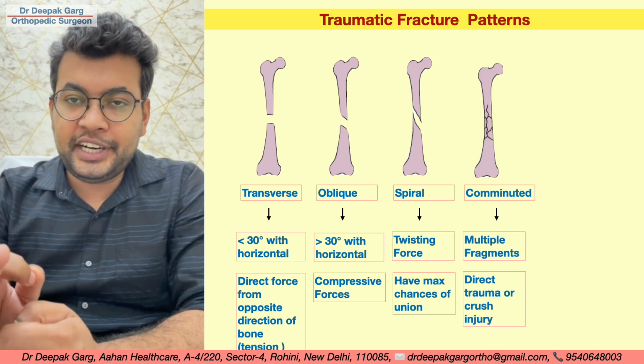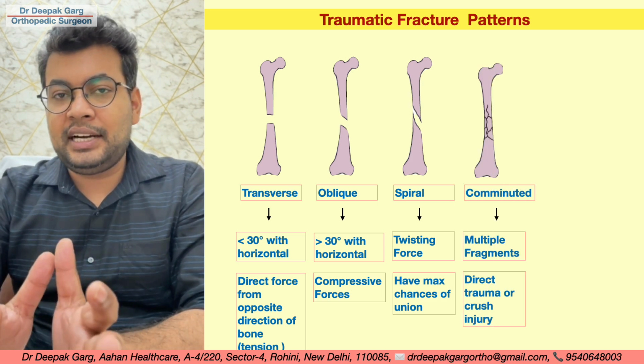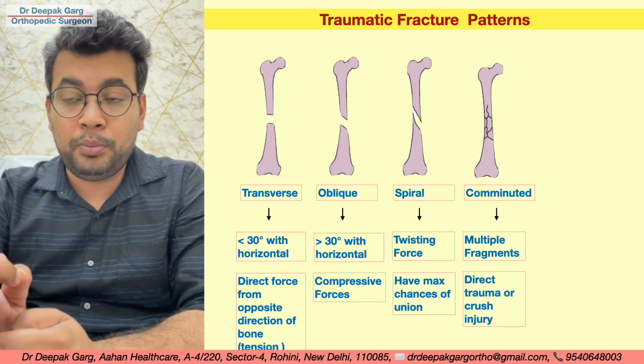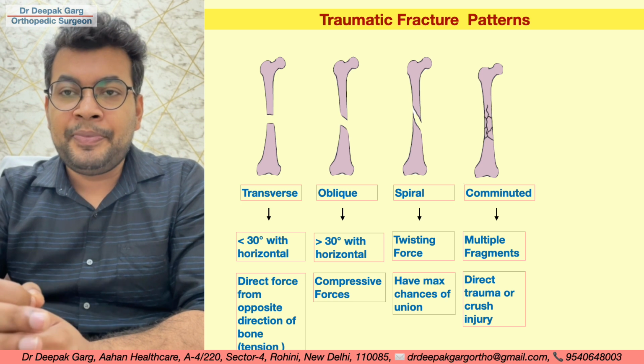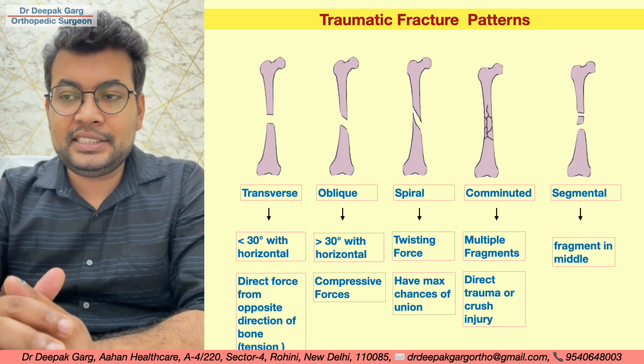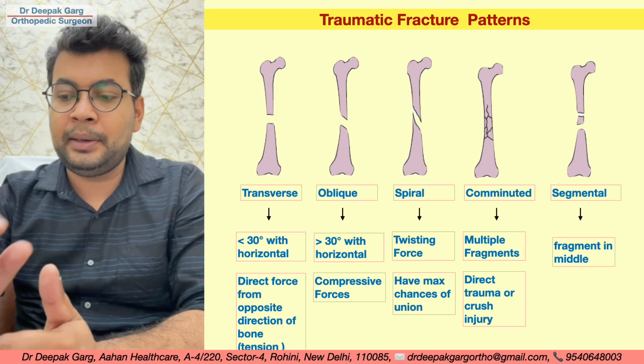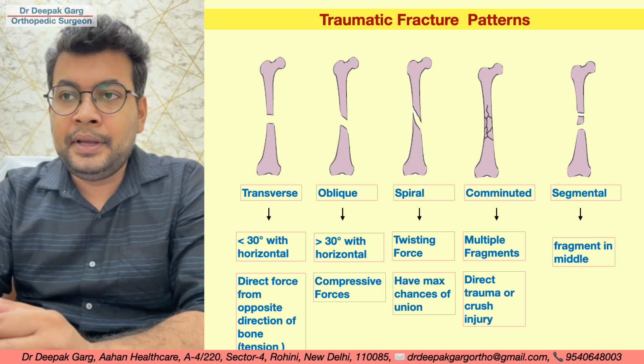Then we have comminuted fracture. That means the fracture has multiple fragments and they are usually caused by direct trauma or crush injuries. Then we can have segmental fractures. That means there is one fragment of the bone in the middle, another separate fragment.